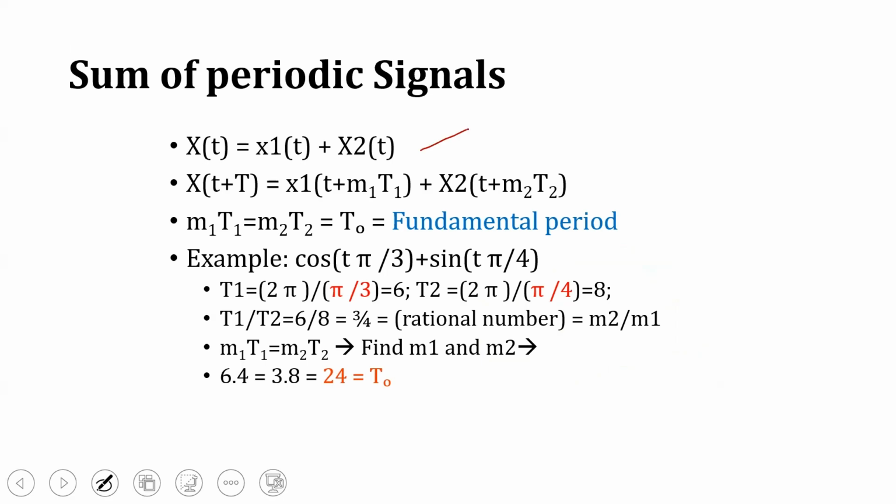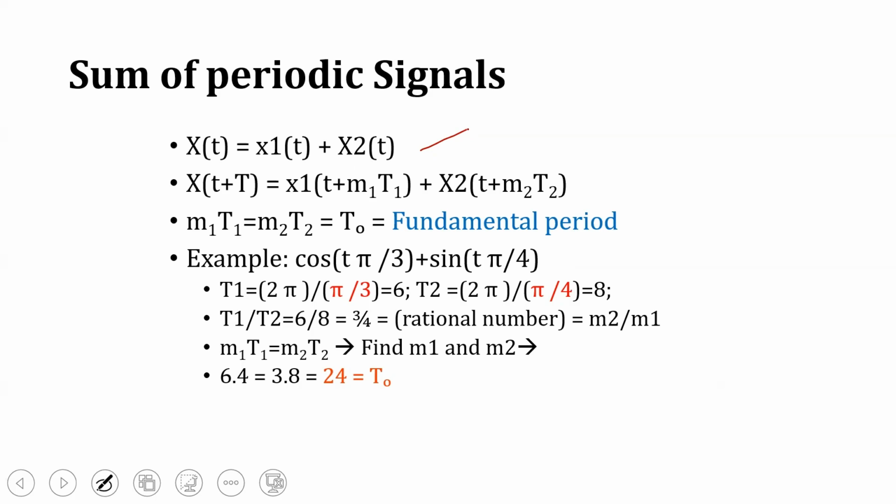If it has to be periodic, then x of t plus capital T is equivalent to x1 of t plus m1 T1 plus x2 of t plus m2 T2. We take some values m1 and m2.